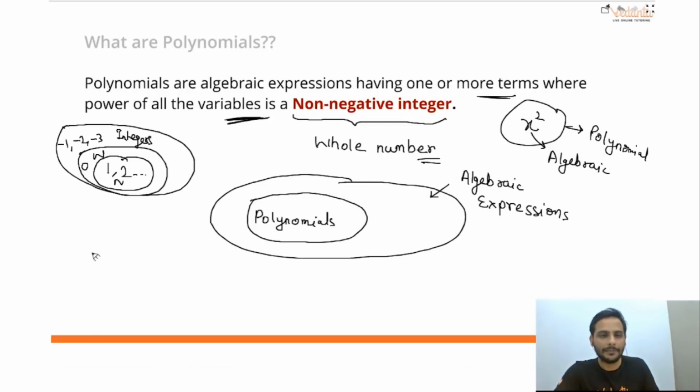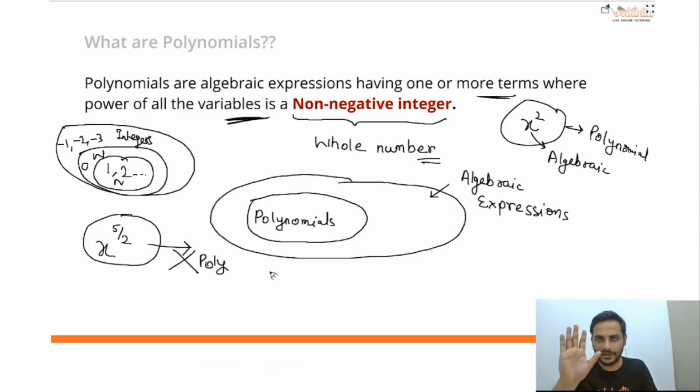But suppose I ask you about x raised to the power 5 by 2. Is it a polynomial? What is the power of the variable here? 5 by 2. Is 5 by 2 an integer? No, it is not an integer. So it is not a polynomial. But if you ask me whether it is an algebraic expression, I'll say yes, it is an algebraic expression.